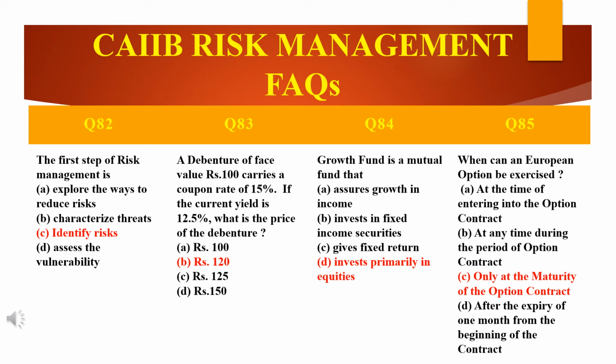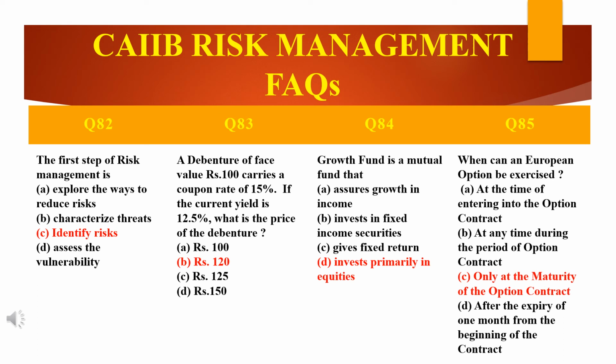Now see here the question number 82. Look at the screen. The first question is, the first step of risk management is dash. There are 4 options given. First, explore the ways to reduce risk. Second, categorize threats. Third, identify risk. Fourth, assess the vulnerability. Answer is C, identify risk.